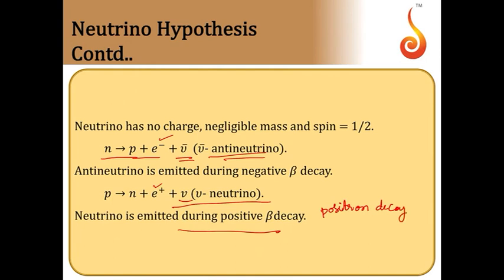So remember one thing, electron is negatively charged, antiparticle of electron is positron. So it has same mass as that of electron but opposite charge.